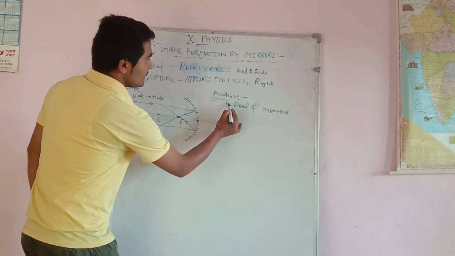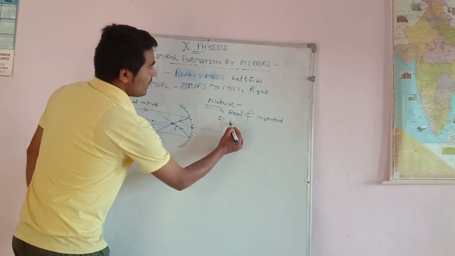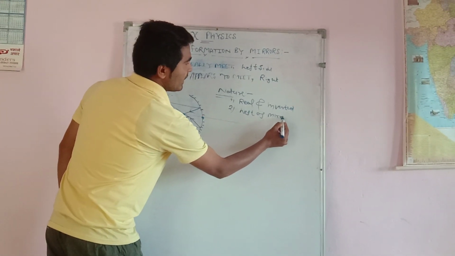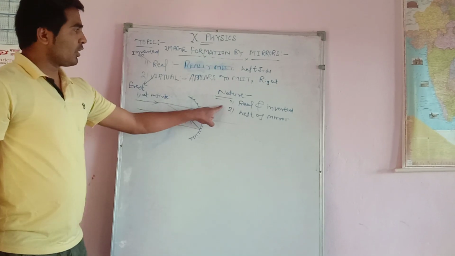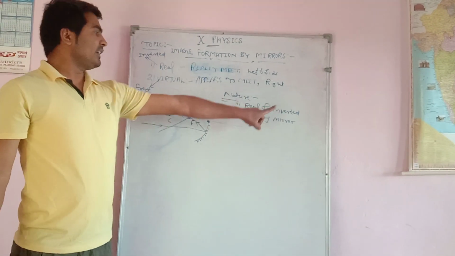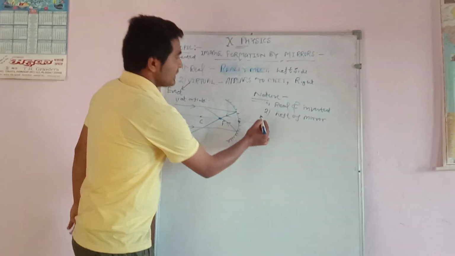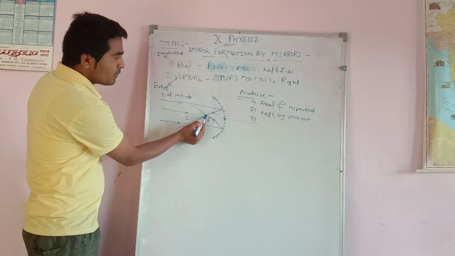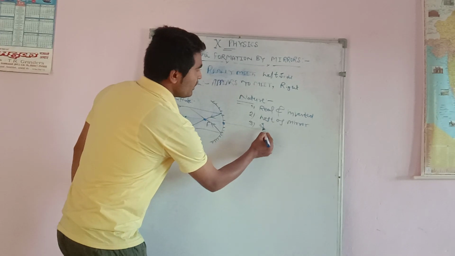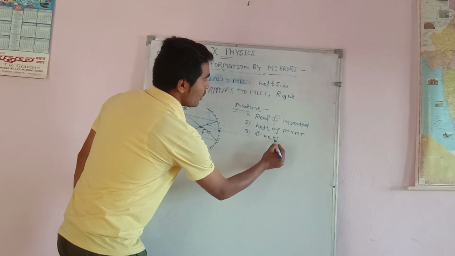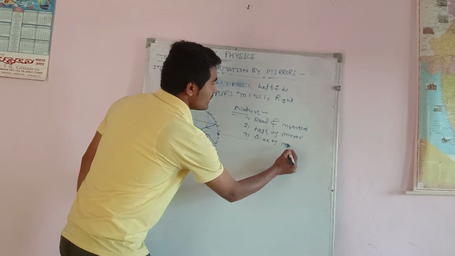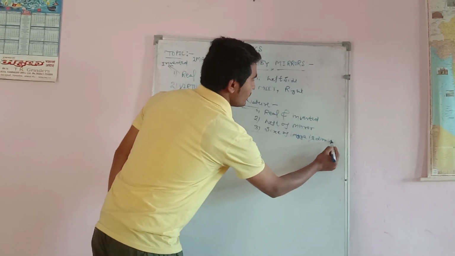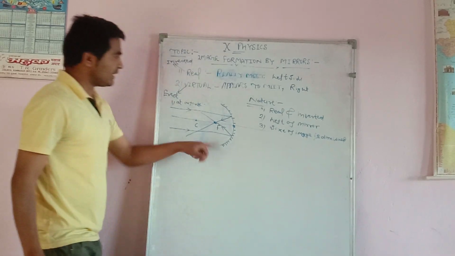So second, the image is formed at the left of the mirror. First, the nature of the image is real and inverted. Image is left of the mirror. Second, the size of the image. The size of the image is very small. So we can write that the size of the image is diminished. Diminished means very small.